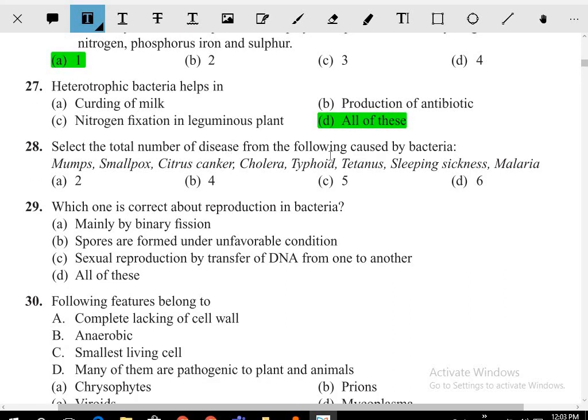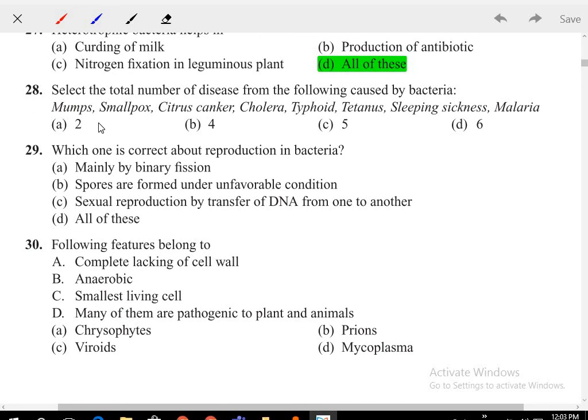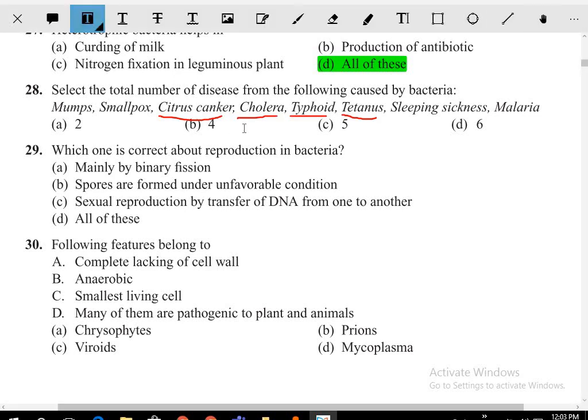Which of the following is a disease caused by bacteria? Bacteria से होने वाले diseases find करिए. So smallpox, no, because it is viral. Mumps भी viral है. Citrus canker, okay. Cholera, typhoid. Sleeping sickness, no. Malaria, no. Tetanus, Clostridium tetani, cholera. So the answer should be 4 only here. So the answer is 4.